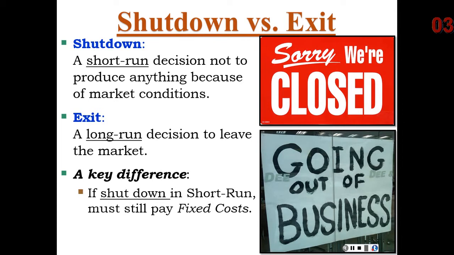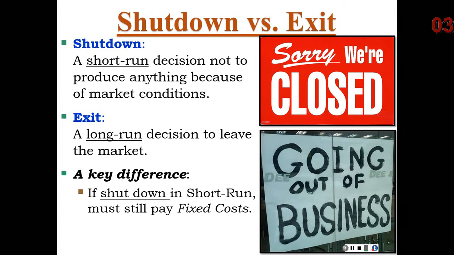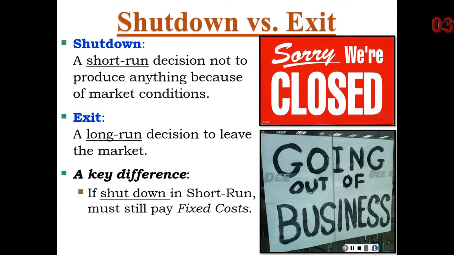So even if they decide to not make anything, they would still have those fixed payments. They would save on variable costs, but not fixed costs. Whereas in the long run, you can imagine an ice cream vendor's contracts being up, and if this person left the ice cream industry, then they would have zero cost, no more fixed or variable cost to pay. They completely exit the situation.